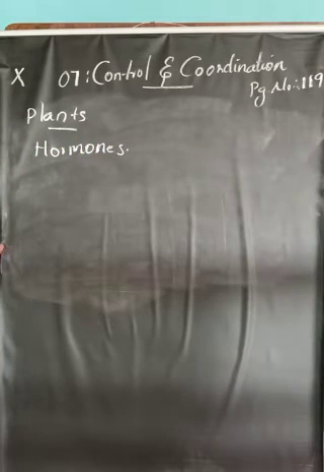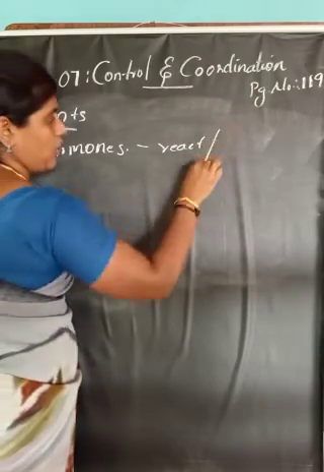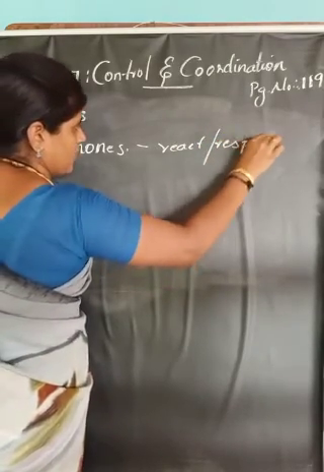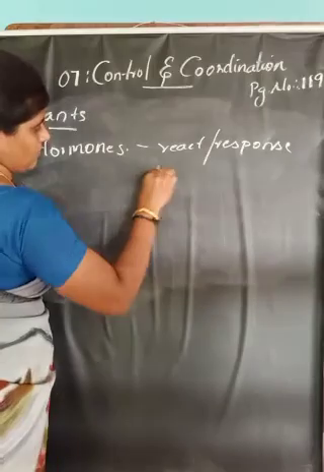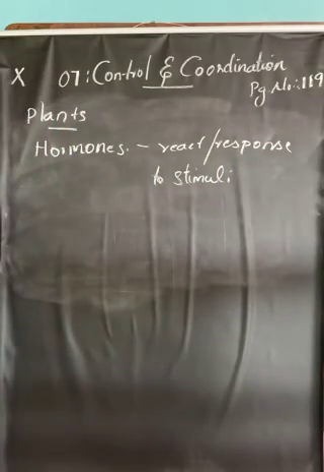Plants will react to stimulus with the help of hormones which are produced in the plant body. So they use hormones for producing reactions to external stimuli. Plants use hormones to react or respond to stimuli.